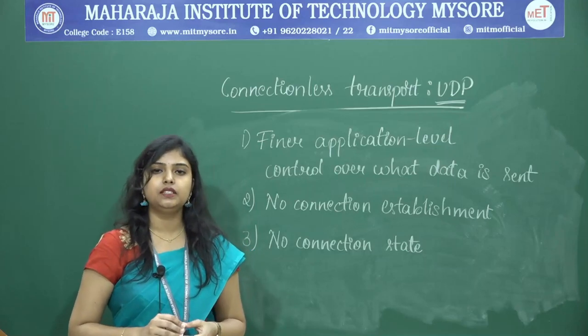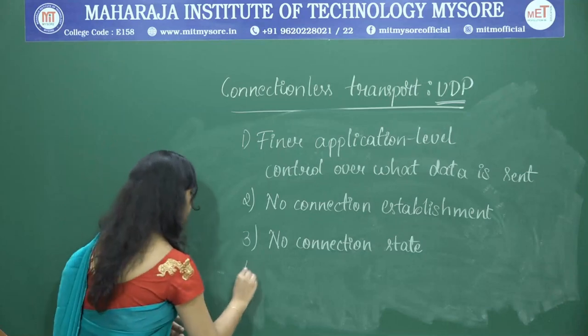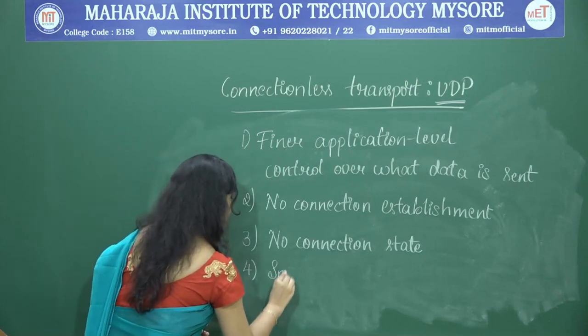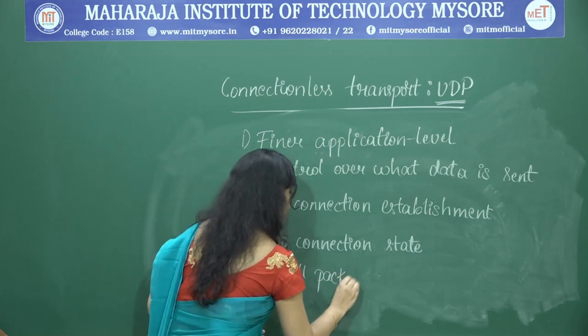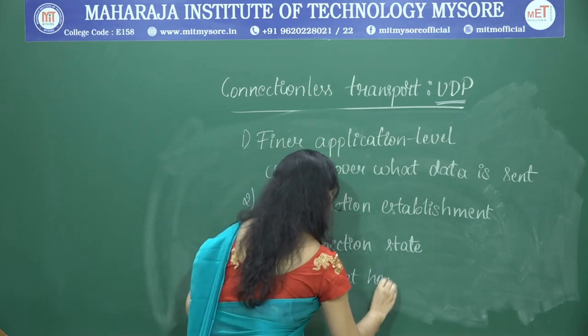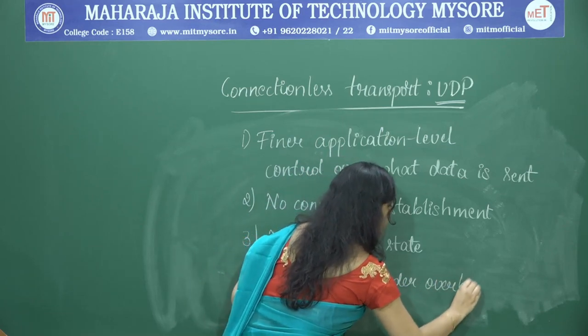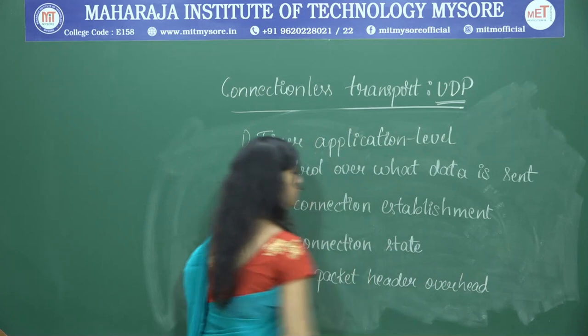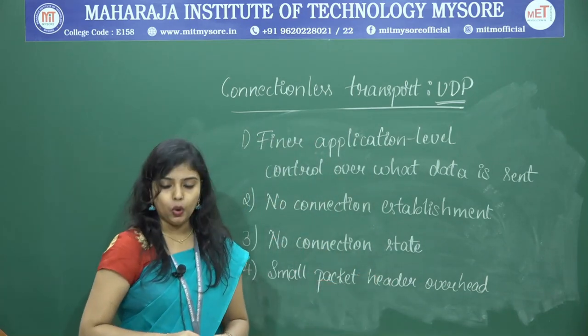The fourth reason is small packet header overhead.